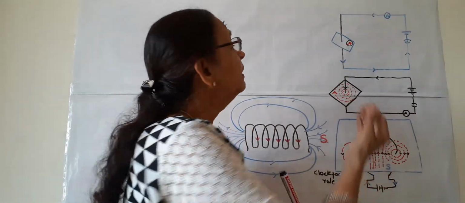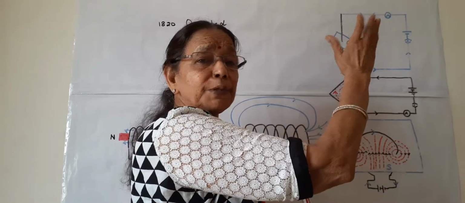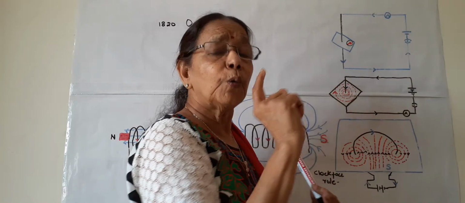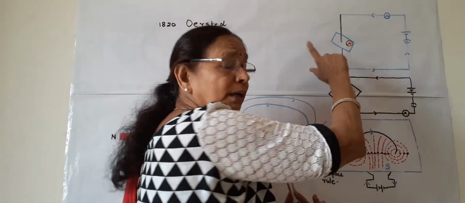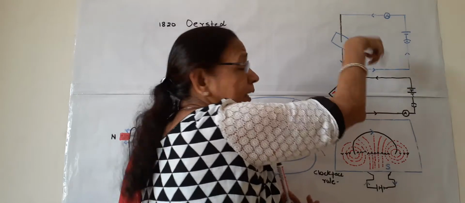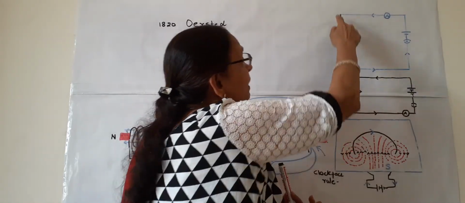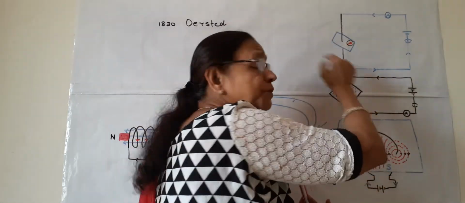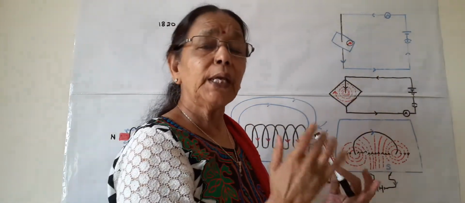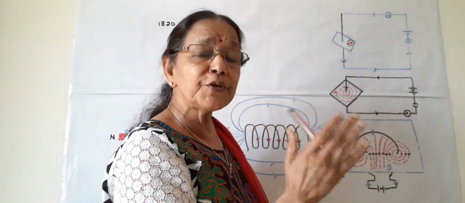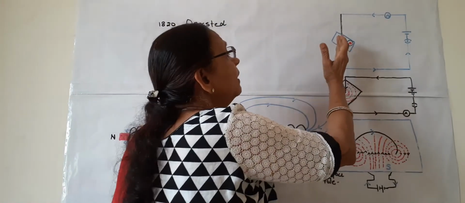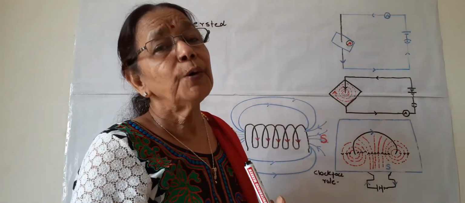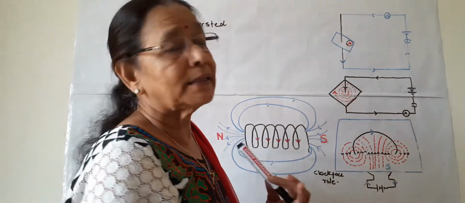So he discovered that there is some relationship between electricity and magnetism. This needle can only be deflected when there is some other magnetic field around it. And this magnetic field is produced by this conductor when electricity is passed through it. So a correlation, a relation is established between electricity and magnetism and it is known as electromagnetism. It is an accidental discovery.